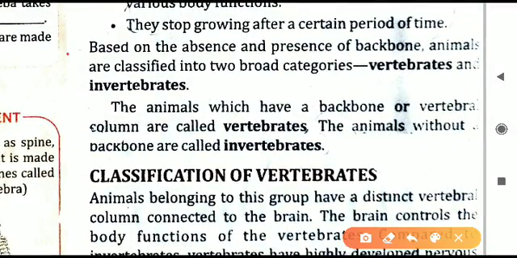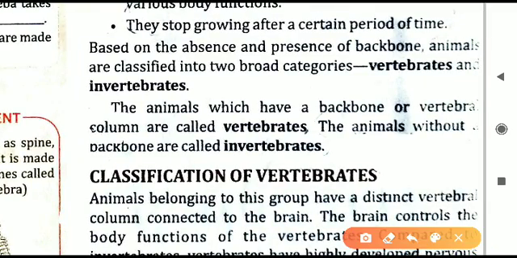Now we can categorize the animals into two types, on the basis of absence or presence of a backbone. Whether the backbone is present or not. If the backbone is present, then we call the animal a vertebrate. Even human beings have a backbone, that is, a vertebral column. Backbone and vertebral column are the same thing. So if the backbone or vertebral column is present in animals, then they are called vertebrates. If it is not present, then those animals are put in a separate category. They are called invertebrates.